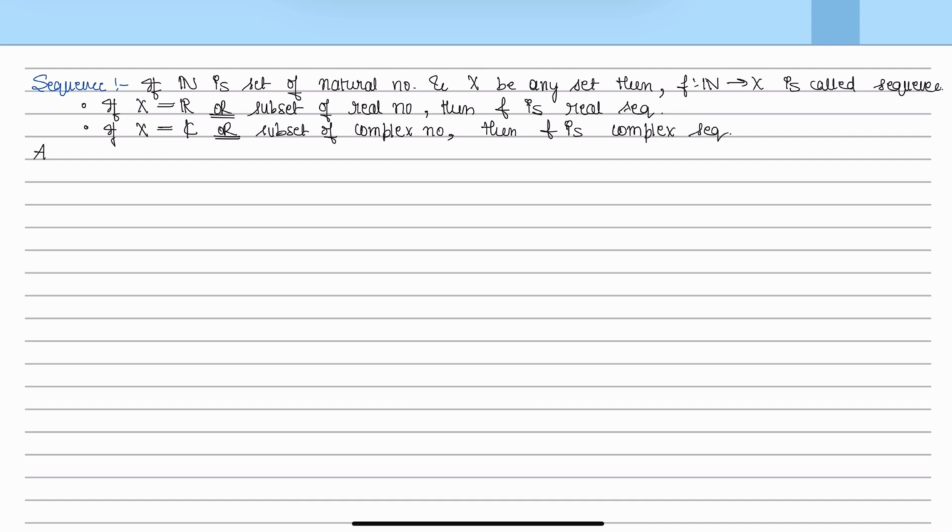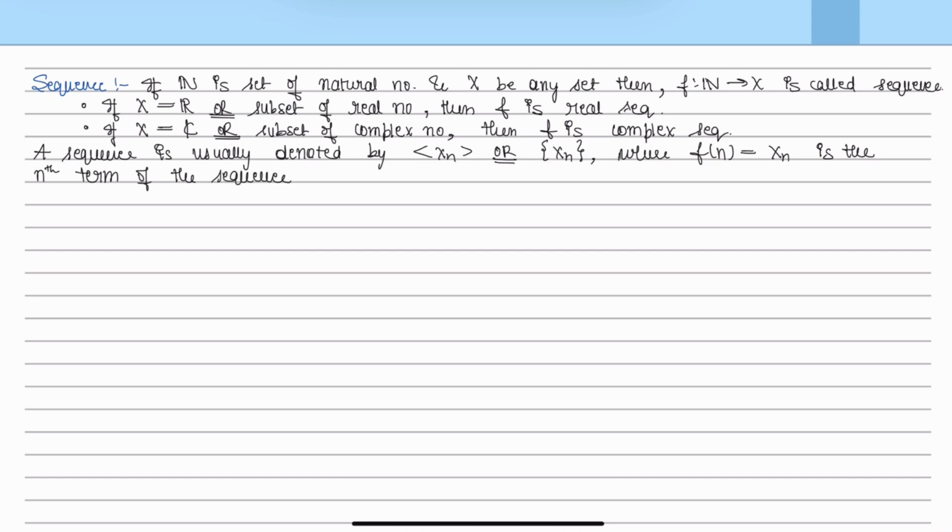A sequence is usually denoted by the symbol xn, where f of n is equal to xn, the nth term of the sequence. Let us understand the sequence with the help of examples.